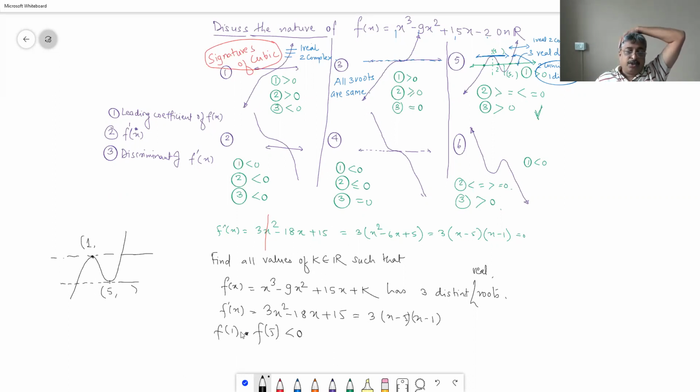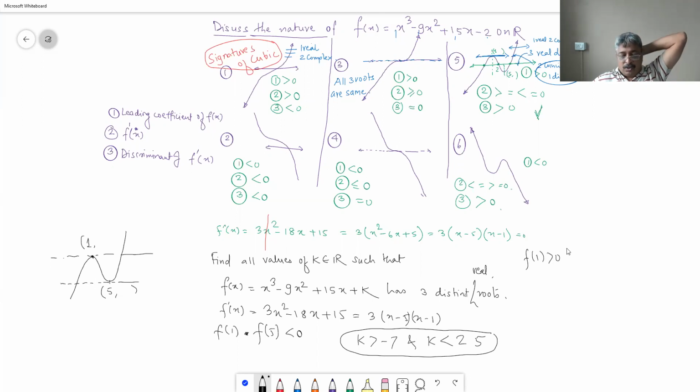And that is, if you solve this, you get k must be greater than minus 7 and k must be smaller than 25. Correct? F of 1 should be positive and f of 5 should be negative. The other way around will not work.